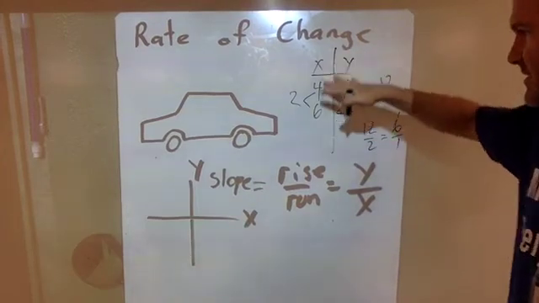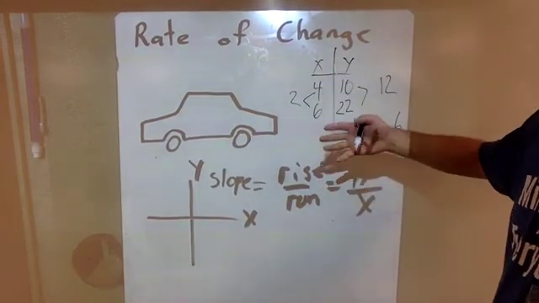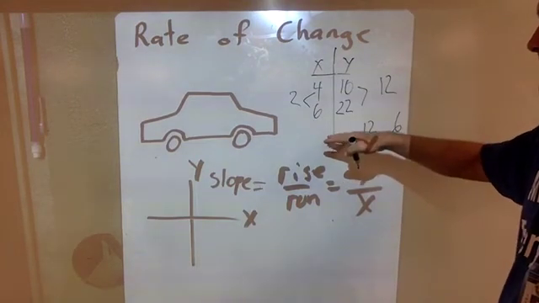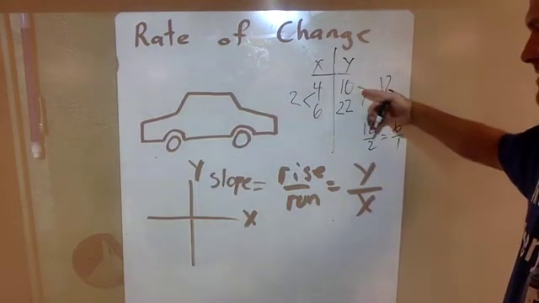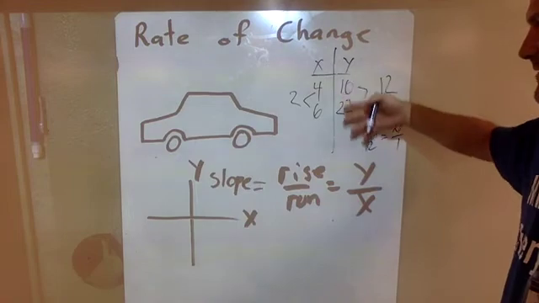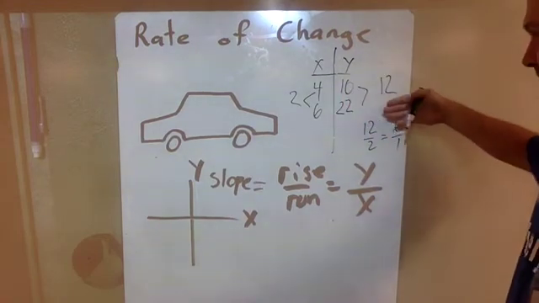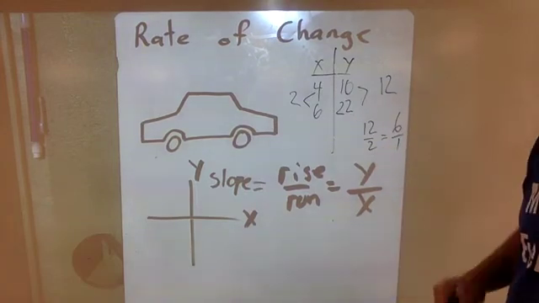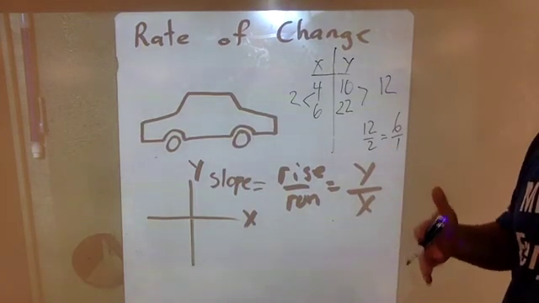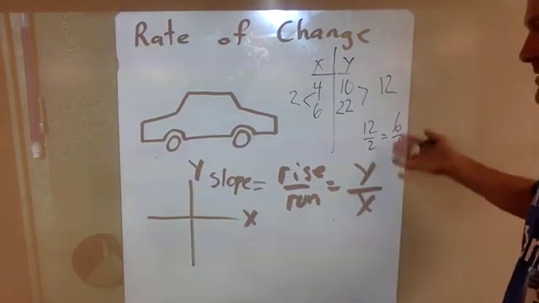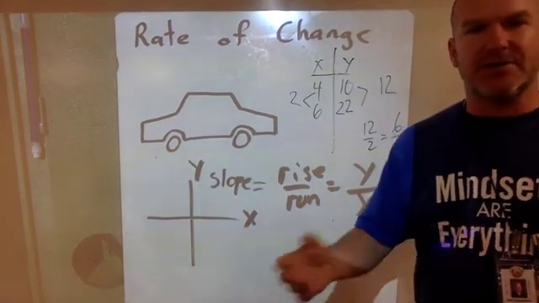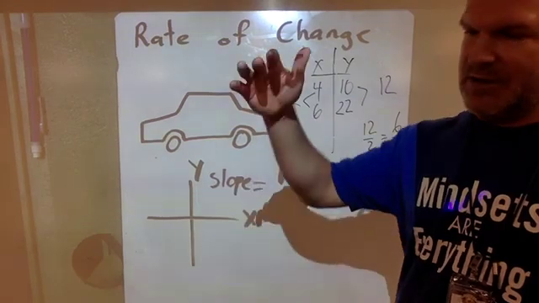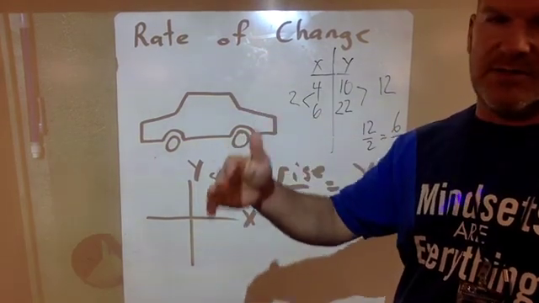So once you see the numbers in your table, I keep calling it a chart table. Once you see those numbers there, you can figure out what's the difference between any 2 given numbers in the y column that goes on the top. What's the difference between those same numbers in the x column that goes on the bottom? Y over x, rise over run. Reduce it, and you're done. There's your rate of change. So that's your basic introduction to rate of change. It's how much is something changing in a certain amount of time.